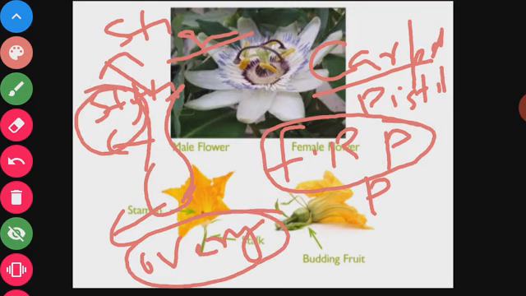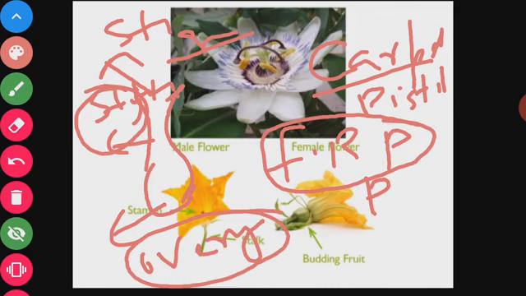The male reproductive organ is known as stamen. The female reproductive organ is known as carpel or pistil. Dear students, you have to remember also that the stamen is also known as androecium, and the carpel or pistil is also known as gynoecium.